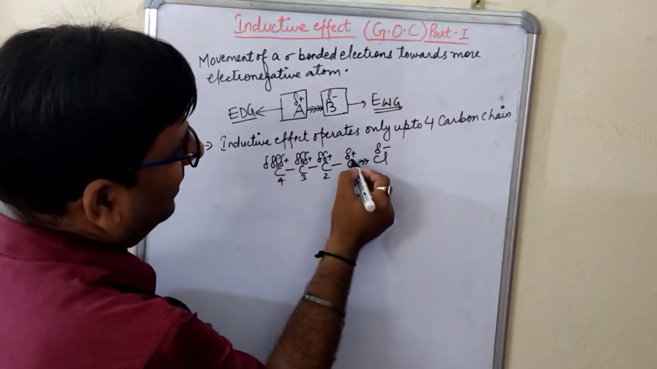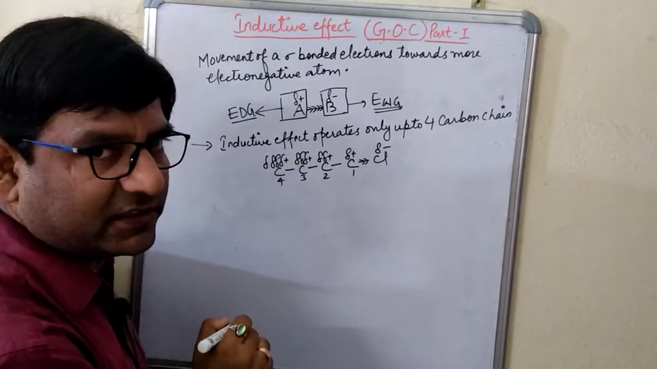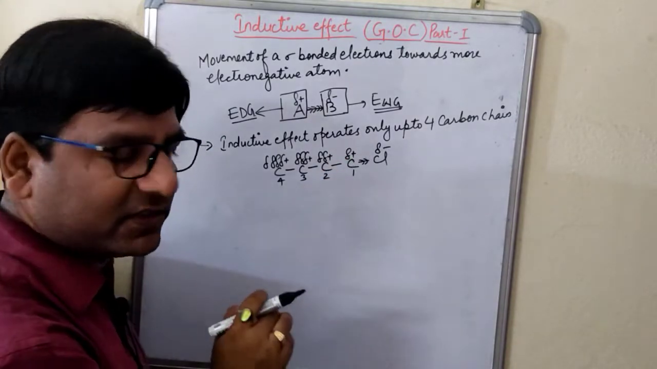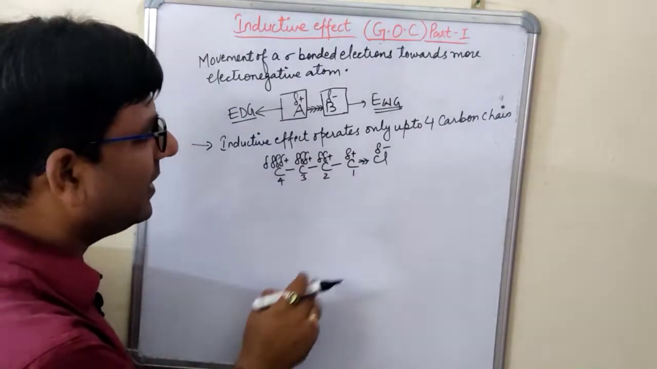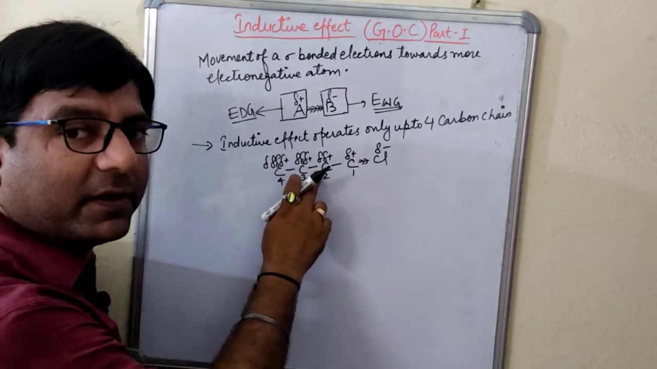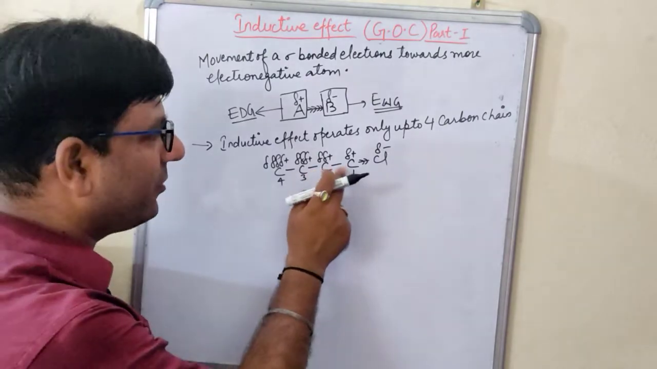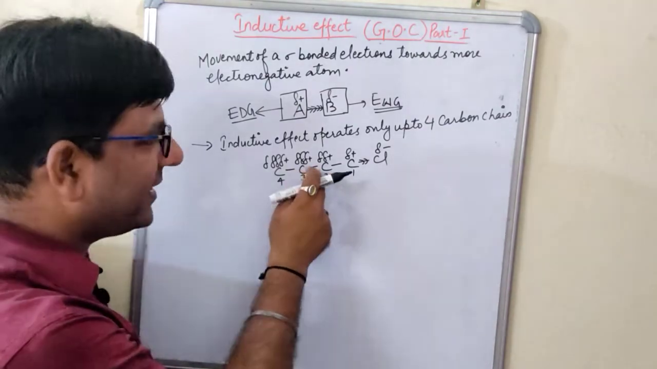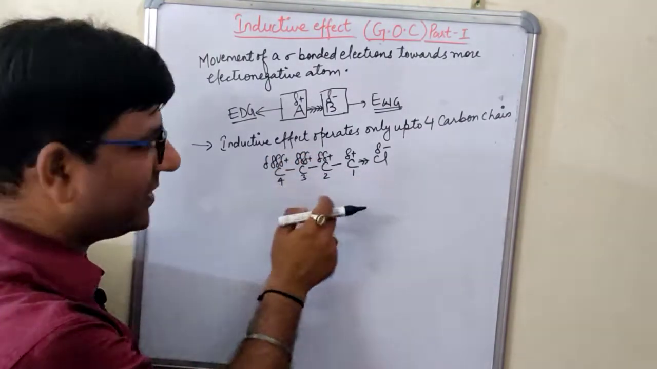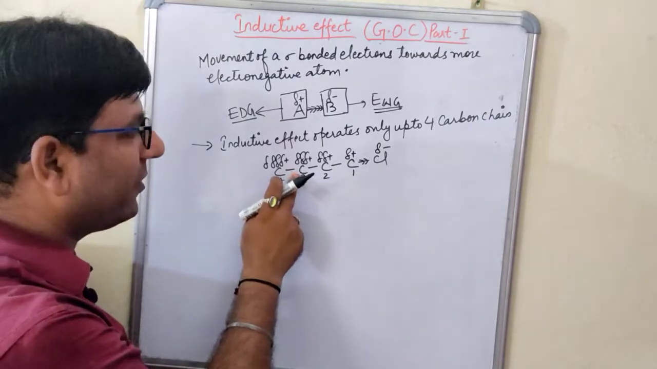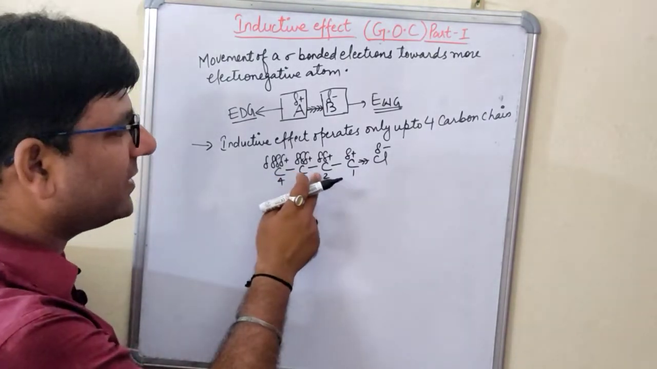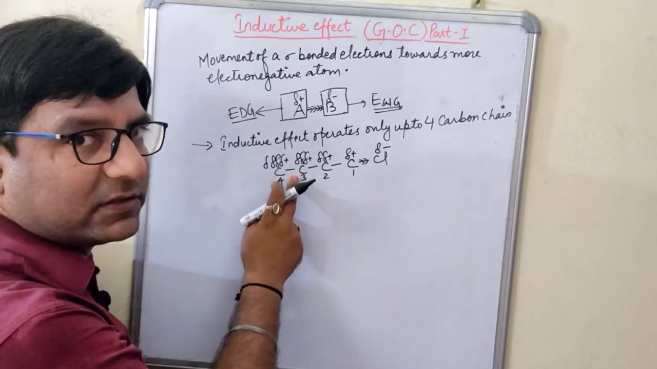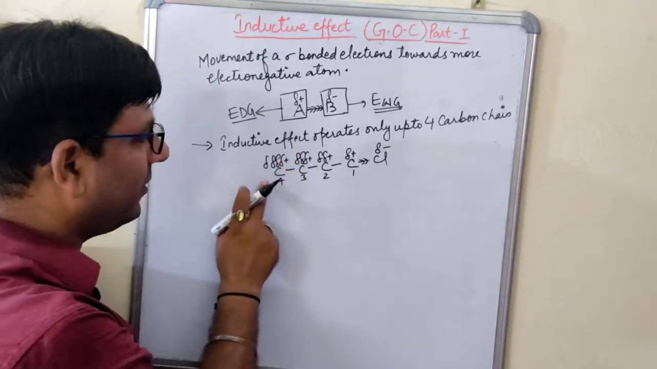Now see, this carbon atom is acquiring a del positive charge, right? To neutralize its positive charge on carbon number 1, it is taking the electrons from where? Carbon number 2, right? It is withdrawing the electrons from carbon number 2. So carbon number 2 again withdraws the electron to neutralize its positive charge from carbon number 3. Now again, carbon number 3 gets the electrons to neutralize its positive charge from carbon number 4.